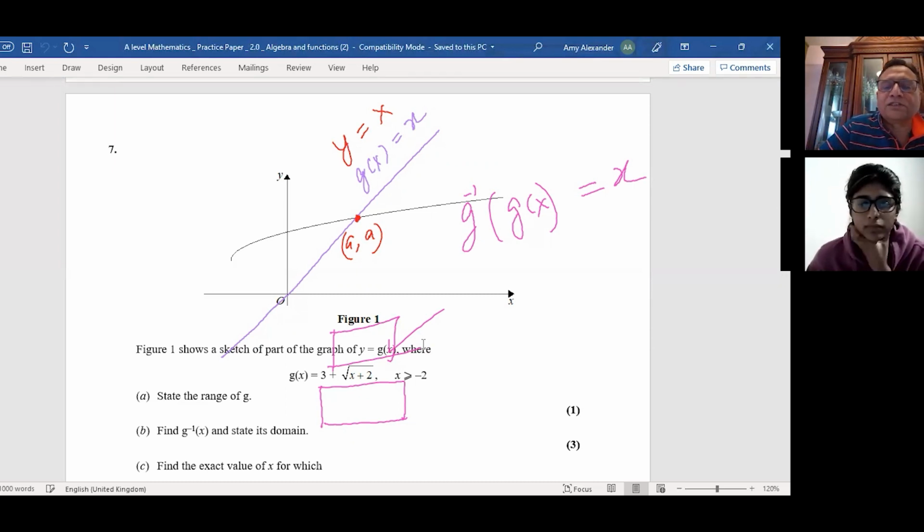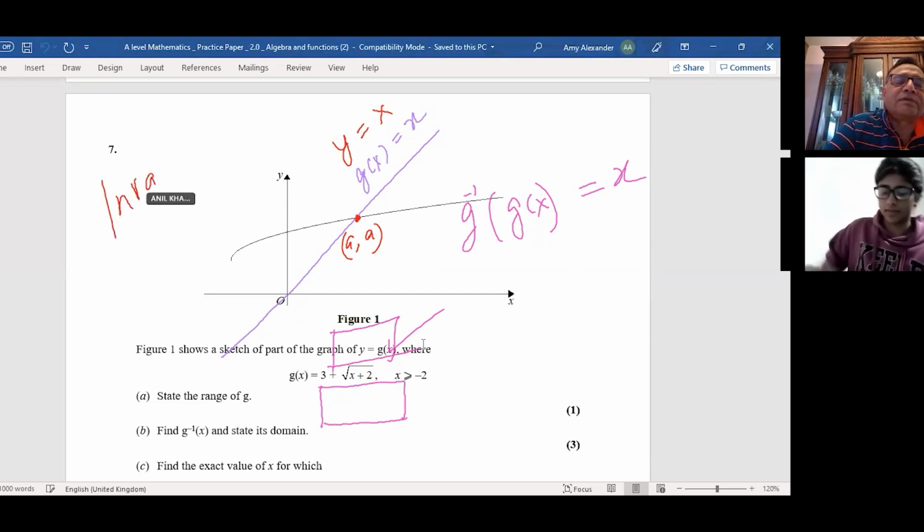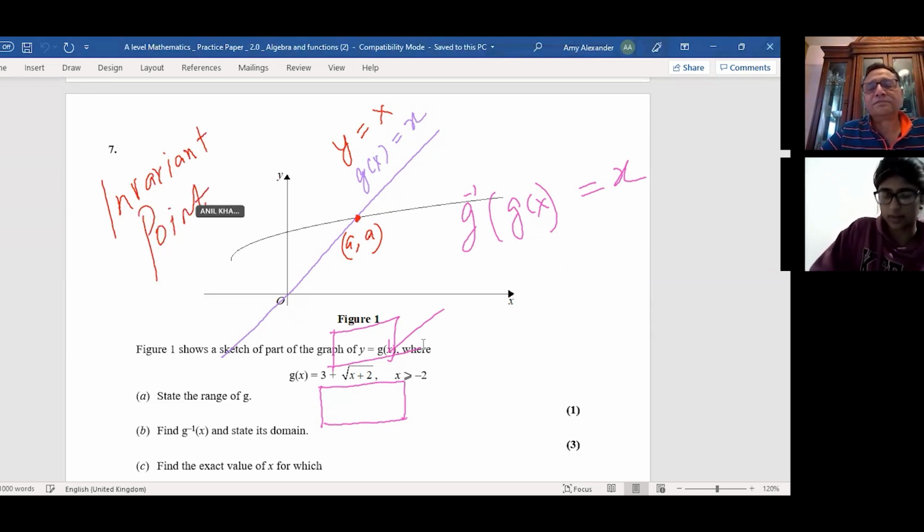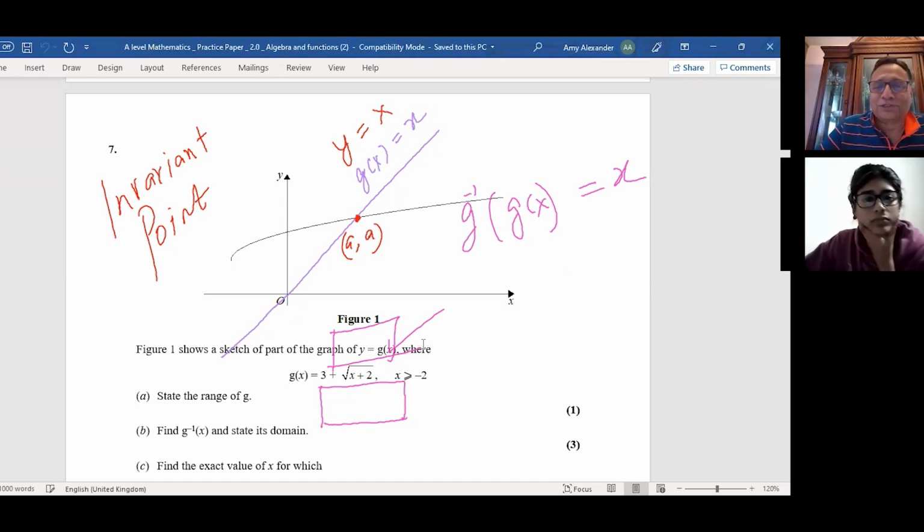When you ask that g of x is x, you're actually finding the invariant point. So g inverse of g of x equals x is the invariant point. The point where g of x is x will lie on the line y equals x, correct? g of x is the y value.